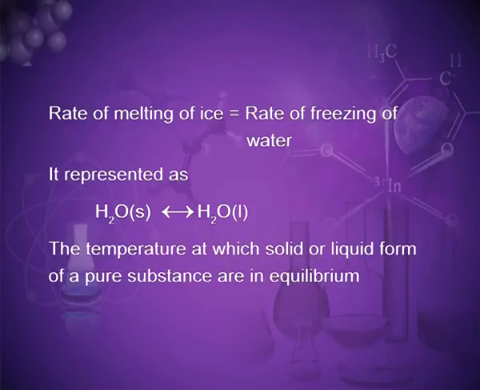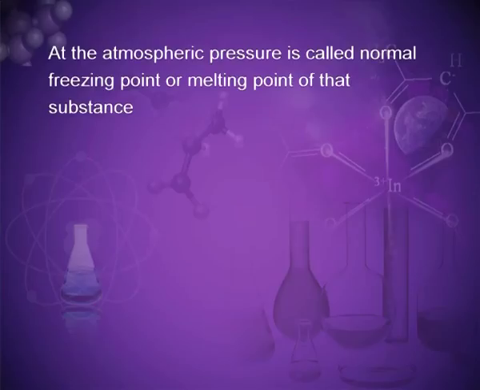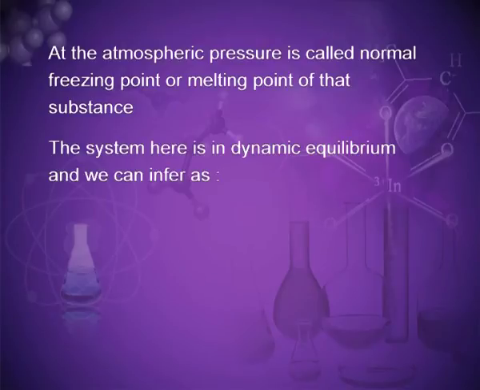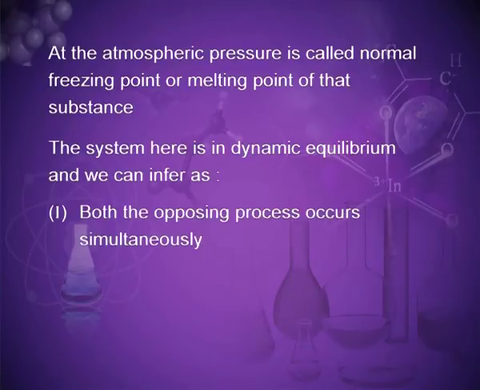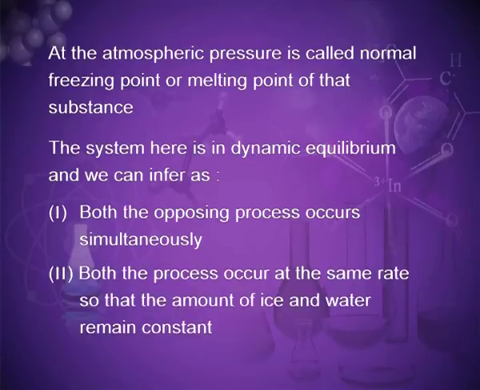The temperature at which the solid and liquid forms of a pure substance are in equilibrium at atmospheric pressure is called the normal freezing point or melting point of that substance. The system here is in dynamic equilibrium, and we can infer, first, both the opposing processes occur simultaneously, and second, both the processes occur at the same rate, so that the amount of ice and water remains constant.